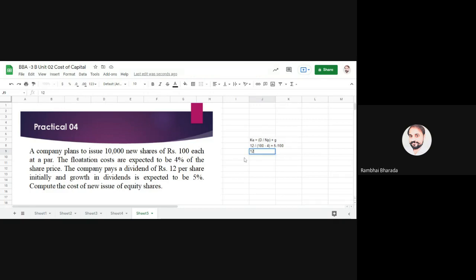Now go for the next step. 12 divided by 96 plus 5 divided by 100, that is 0.05. Now do the calculation. 12 divided by 96, you will get 0.125, plus 0.05. Right? The final answer will be 0.175.